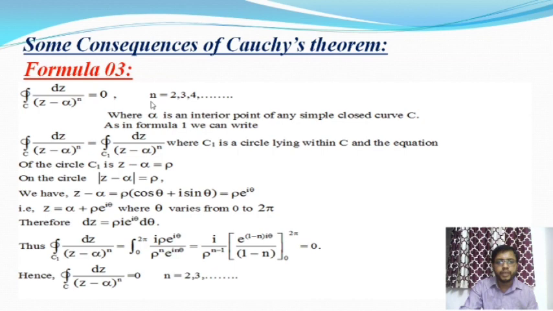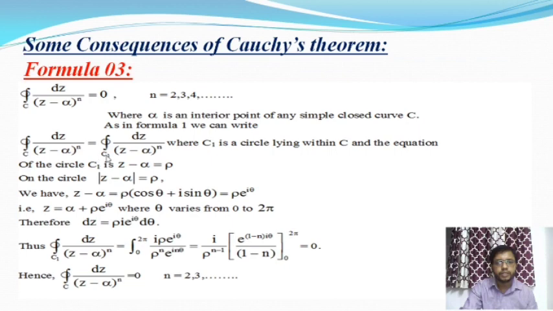So when n is equal to 1, this integral value is equal to 2 pi I, otherwise the integral value is 0. Okay, but in that case alpha is the interior point of any closed curve C. So as in formula 1 we can write the integration over C of dz by (z minus alpha) whole to the power n is equal to the integration over C1 of dz by (z minus alpha) whole to the power n.